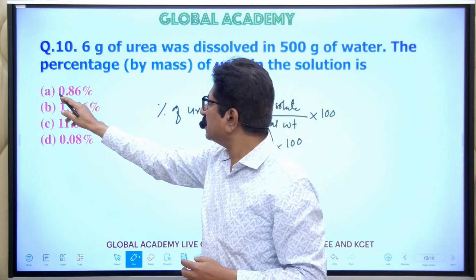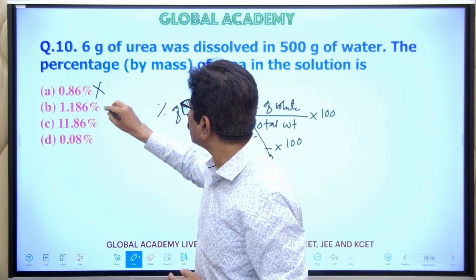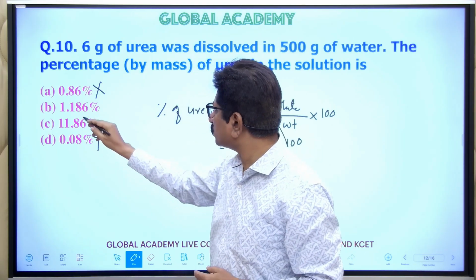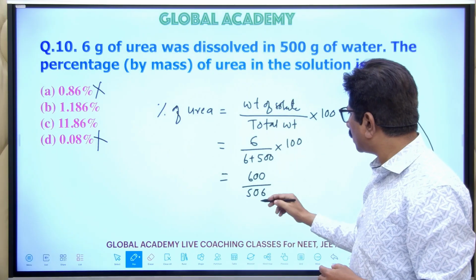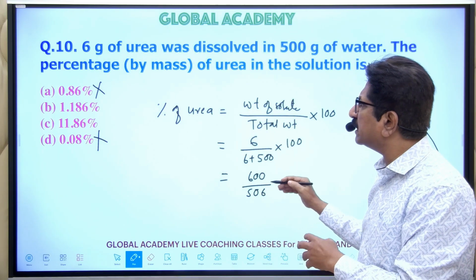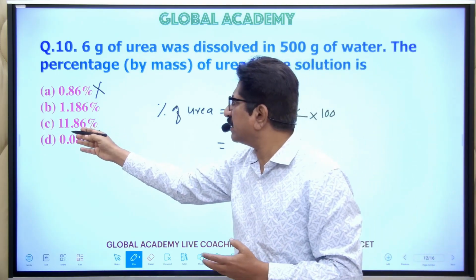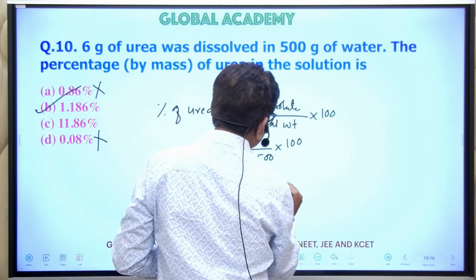The answer A and answer D is not possible. This answer is also not possible. So B and C, if you just see, are very close to one another. It is almost near to 1, not to 11 at all. And hence, once again, the answer B is the right answer for this.